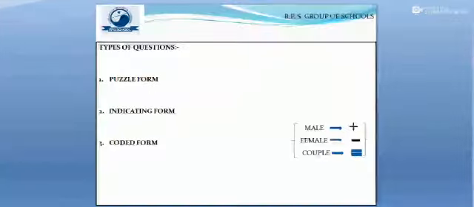Here we see the types of questions. Based on blood relations, generally 3 different categories of questions are asked. First is the puzzle form. Second is the indicating form. And third is the coded form. So questions asked on blood relations are broadly classified under these 3 categories.